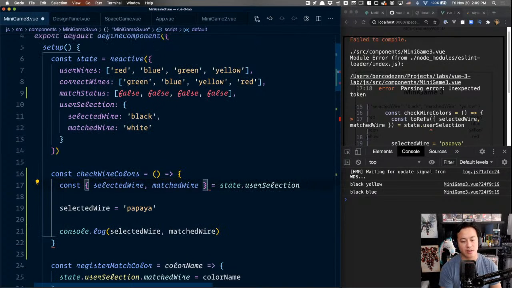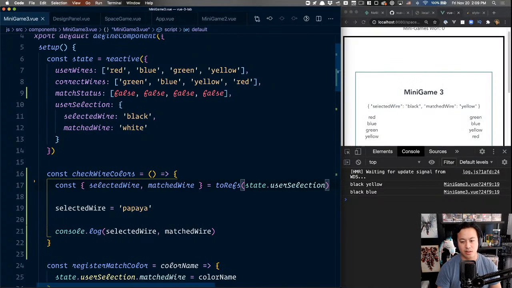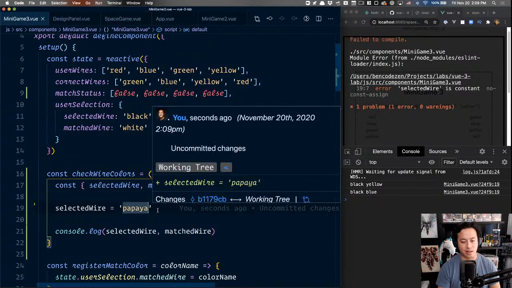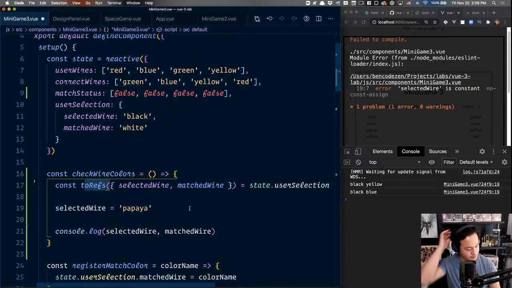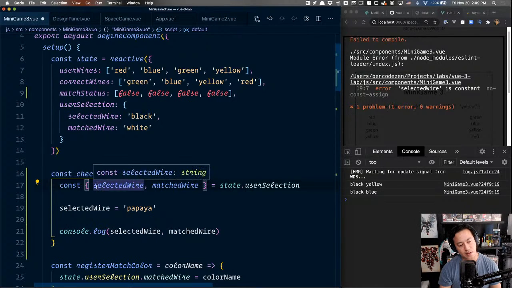I'm trying to figure out. I imagine I'm not going to be the only one who's going to want to do something like this. Selected wire is a constant. Yeah, still doesn't like it, because what we're trying to do, right, is we want these pieces. We just want to refer to it, but we can't do that unless, yeah, I think I'm going to have to.